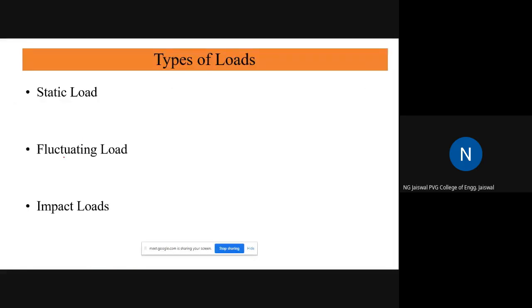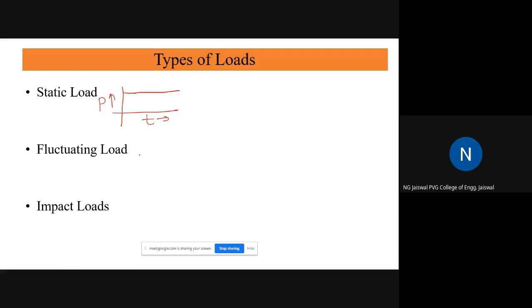Then the types of load, which we are seeing, but now here I can draw some sketches for this. Static load: suppose this is time, and this is some load, and the force is the same throughout the life cycle of the component. This is a static load.